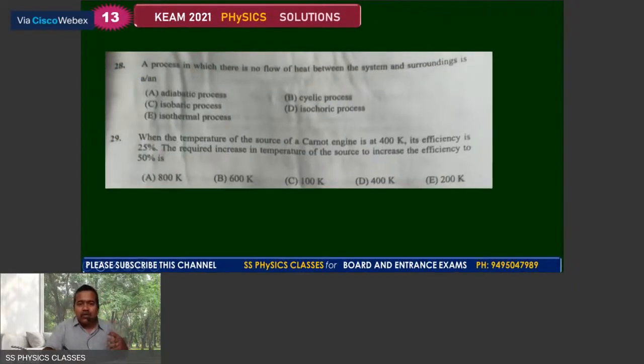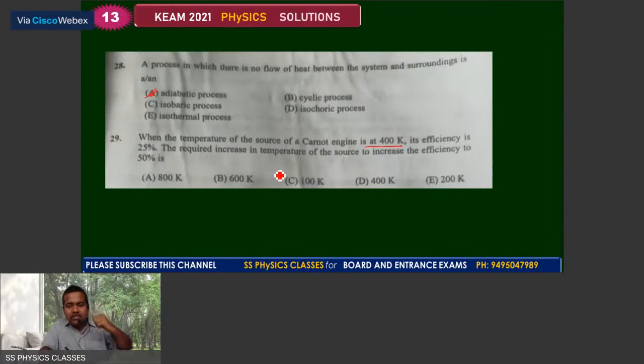A process in which there is no flow of heat between the system and the surrounding, and that is what is called the adiabatic process. When the temperature of the source of the Carnot engine is at 400 Kelvin and its efficiency is 25%, the